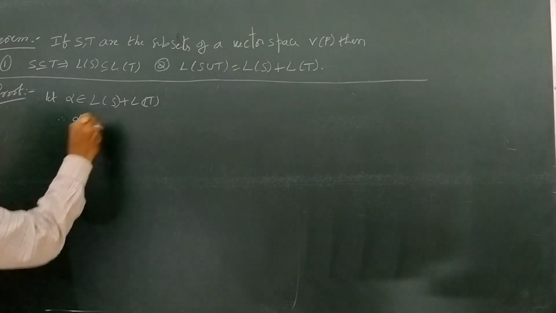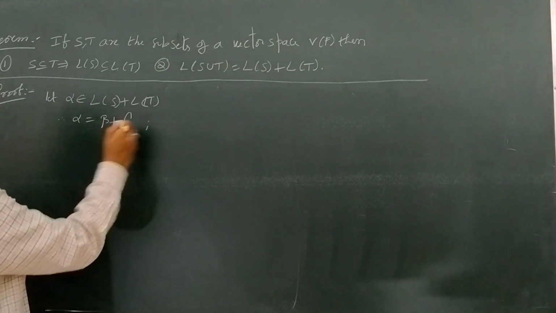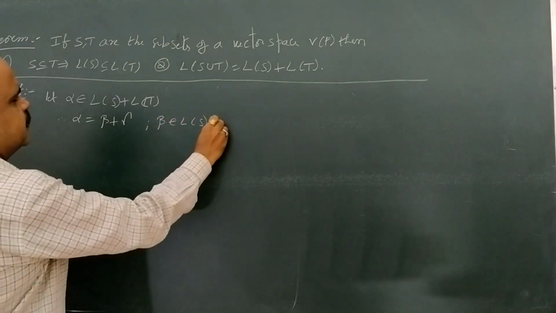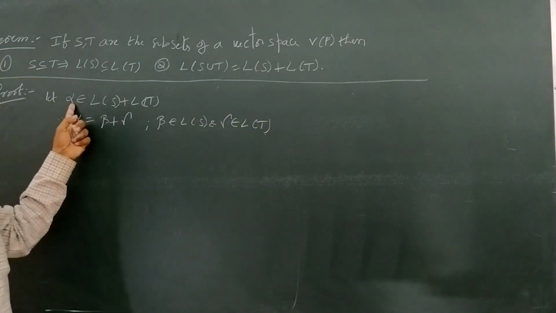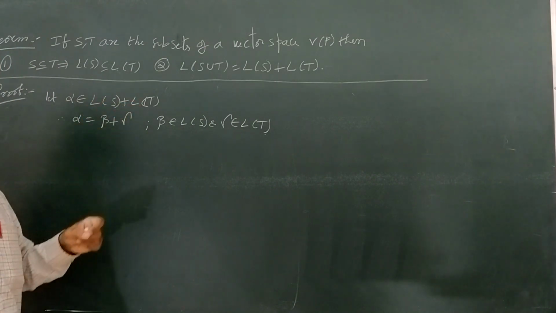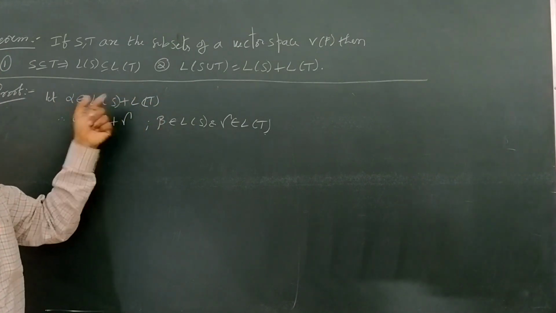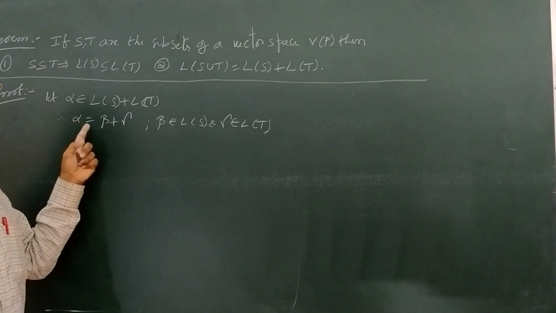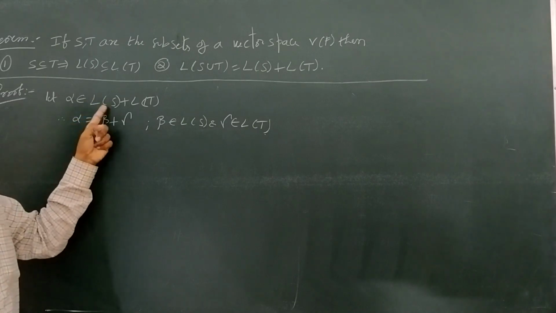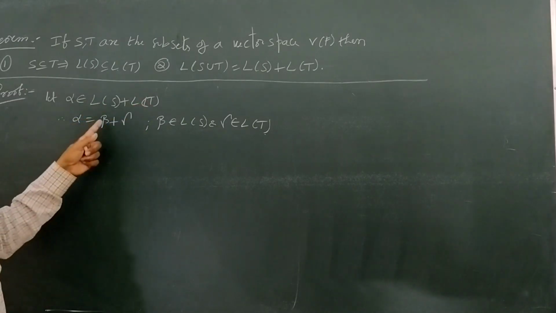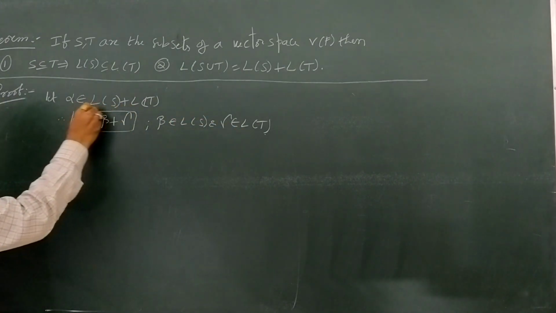Alpha belongs to L of S plus L of T. Therefore alpha is in the form, for example, beta plus gamma, where beta belongs to L of S and gamma belongs to L of T, since alpha belongs to a set which is a sum of two sets. Okay, alpha is in the sum of two sets, so alpha is in the form of a sum of two elements, of which the first element belongs to the first set and the second element belongs to the second set. So here beta belongs to L of S and gamma belongs to L of T. Okay, now put it in the box.